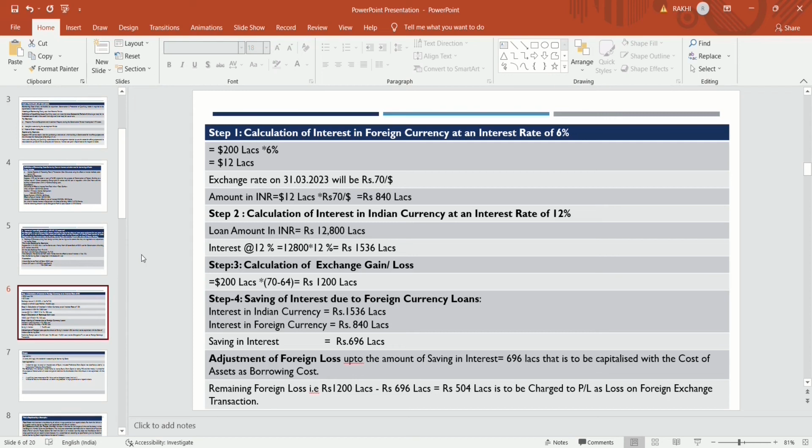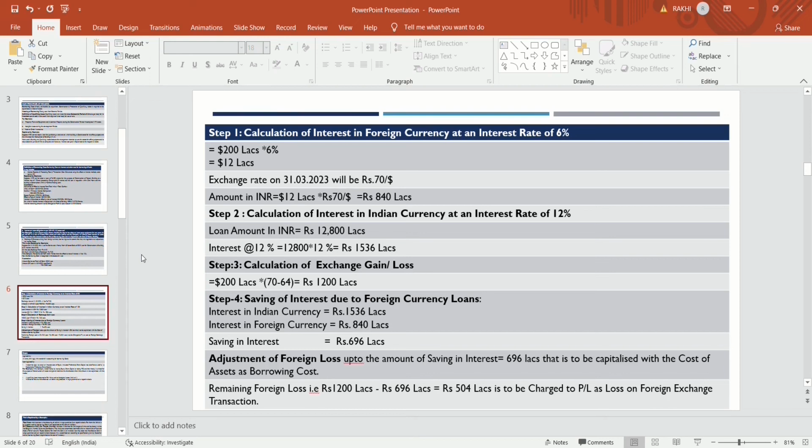So that amount of loss is to be adjusted with the amount of saving in interest. That is, the saving in interest will be 696 lakhs and the loss will be 1200 lakhs. So how much the company will save? Up to 696 lakhs. The loss is to be adjusted and remaining loss is to be charged to P&L as a foreign exchange loss. So the concept is that the company will adjust the foreign loss up to the saving of interest.